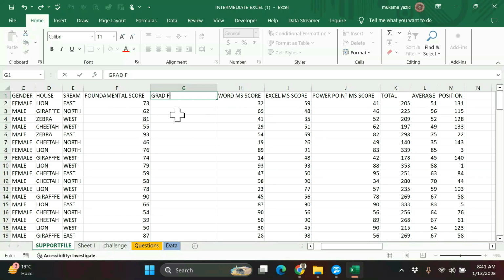So here we are going to use a function to calculate the grading according to the information we have.